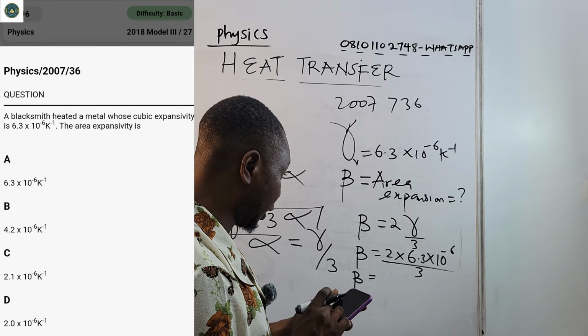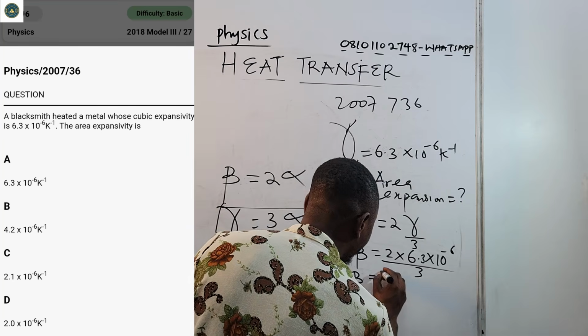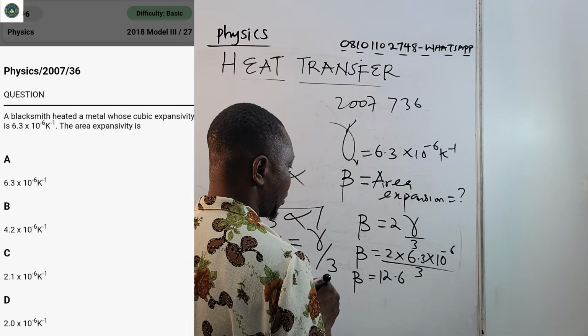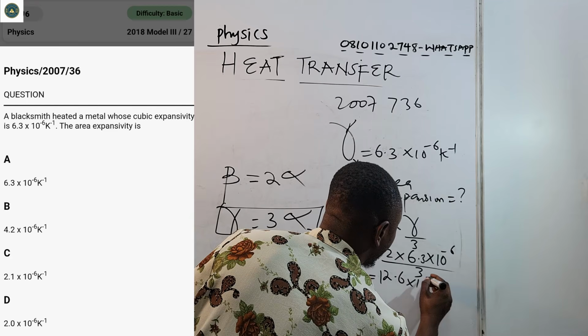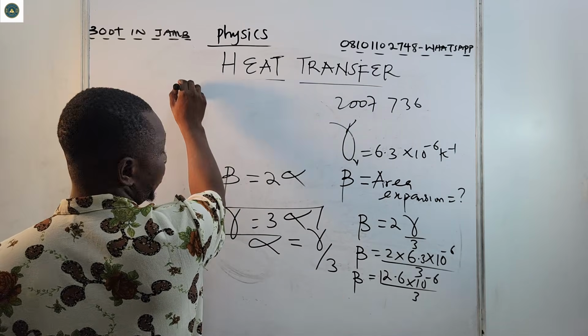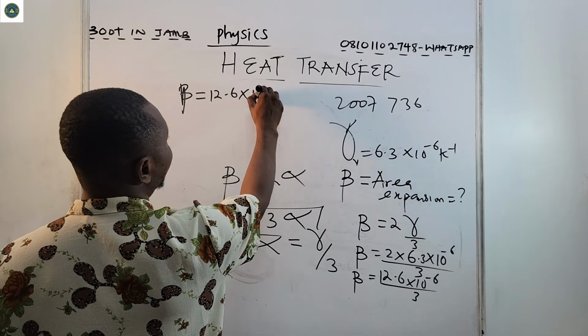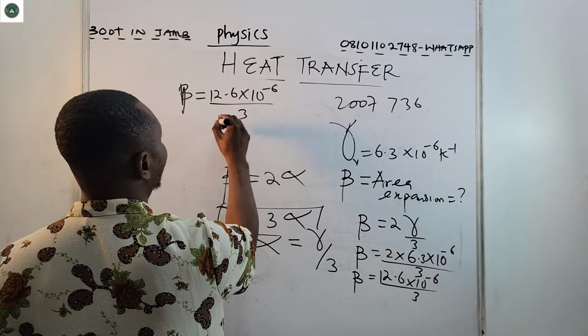If I have 6.3 times 2, that is 12.6 times 10 raised to minus 6 over 3. So beta is 12.6 times 10 raised to minus 6 over 3.